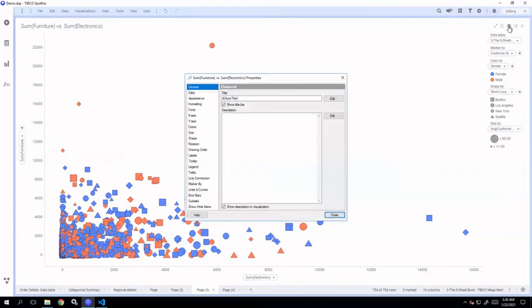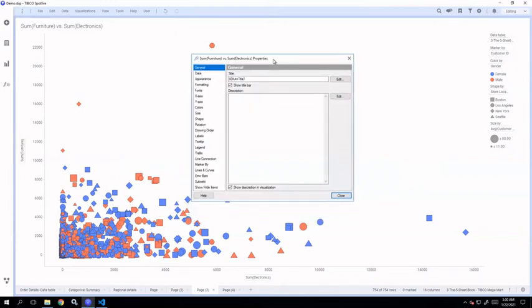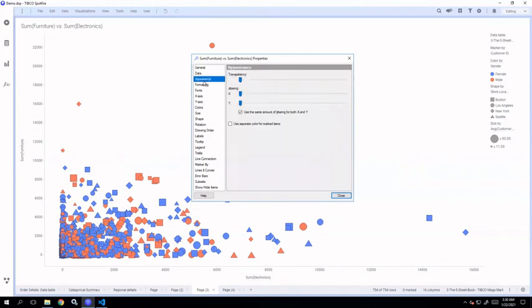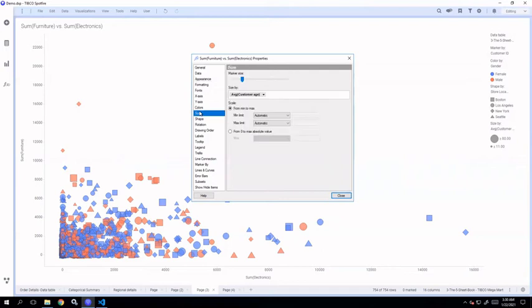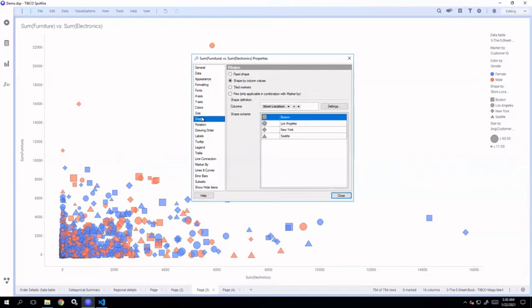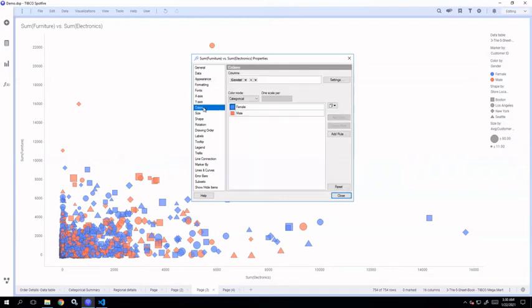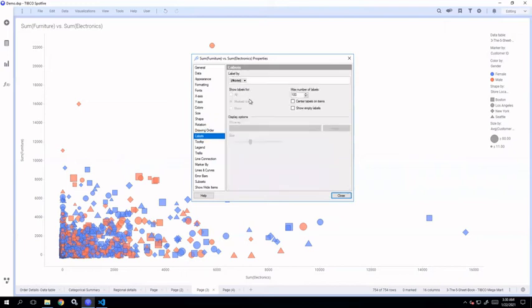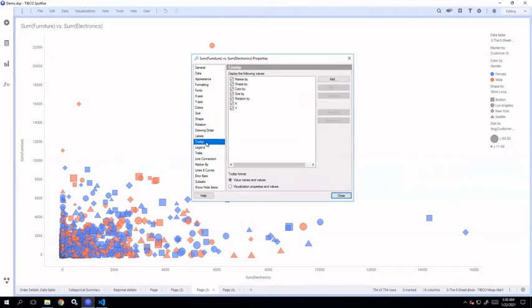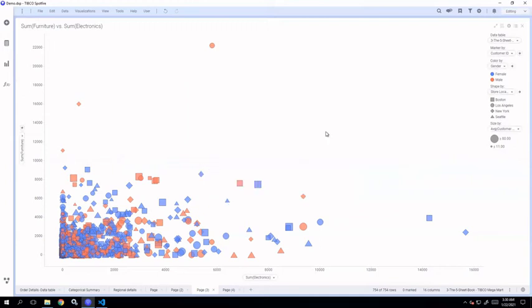If you want to access more, just click on the properties of the scatter plot and go to the appearance. Here again, you can change the transparency, you can change the size by, shape by, and color by variable. You can provide labels to this. You can provide tooltips, all these things. So these are the different options that you can use to customize a scatter plot.